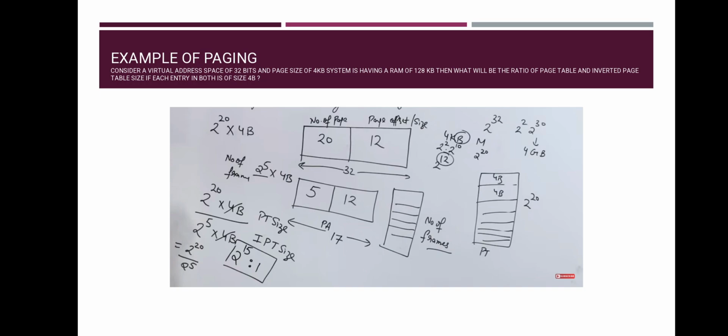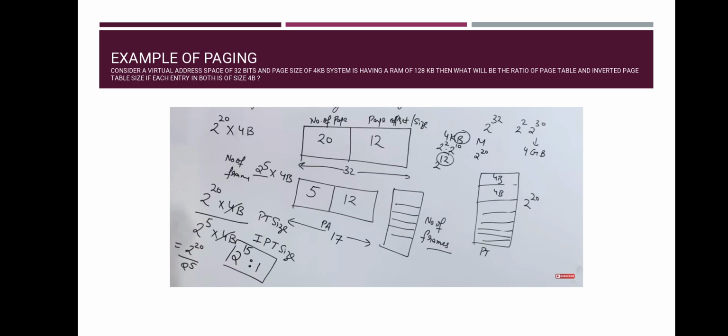This number of frames is 2 raised to the power 5. There are 2 raised to the power 5, that is 32, frames in the main memory. In each frame there are entries of 4 bytes. Here it is given the size of both entries is 4 bytes. We just have to find the ratio, and to find the ratio, 2 raised to the power 20 multiplied by 4 is the page table size, and 2 raised to the power 5 multiplied by 4 bytes is the inverted page table size.